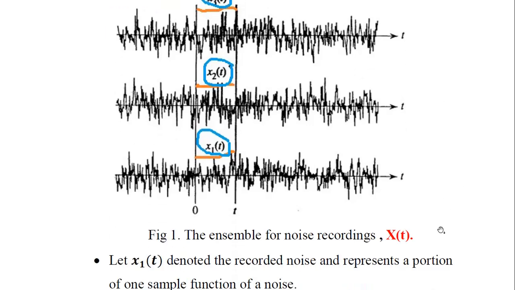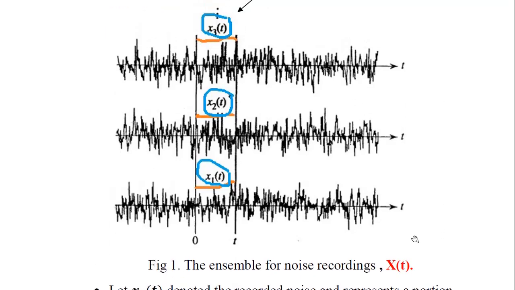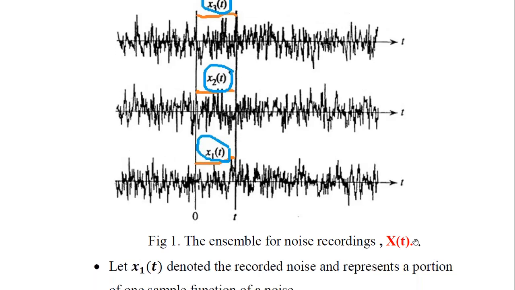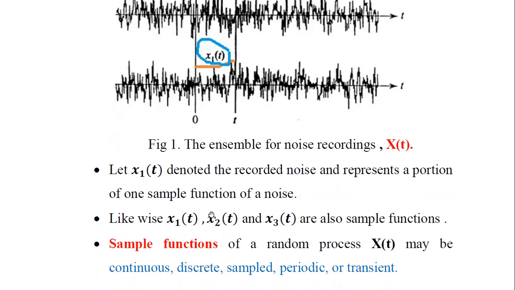So therefore one random process can consist of the portions or sample functions extracted from multiple random signals that are recorded here. Let x1 of t denote the recorded noise. As in this particular case above, we can very clearly observe the portion of this noise, and it represents a portion of one sample function of a noise, right?